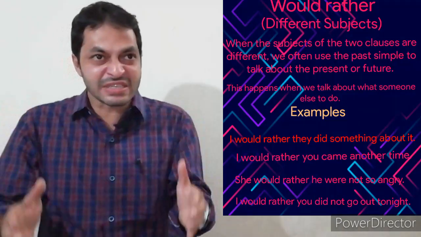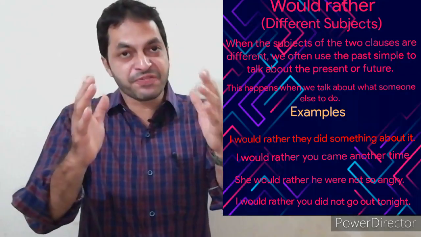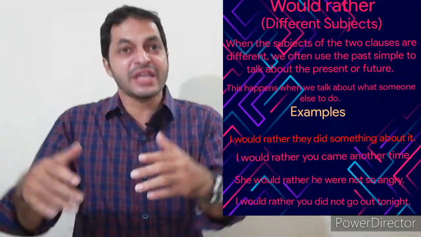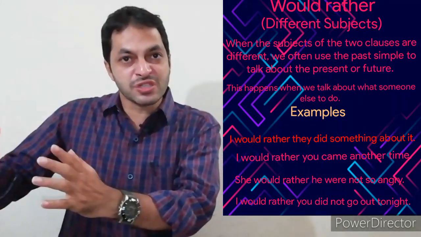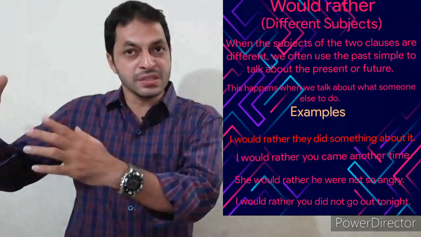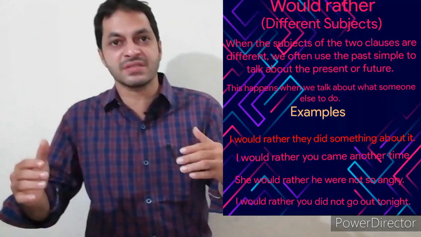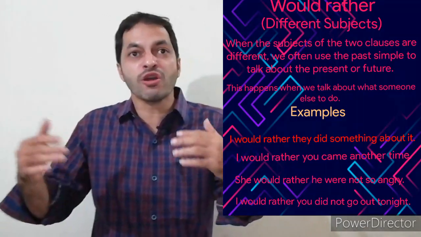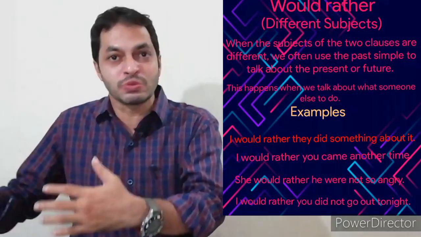In all these sentences we used different subjects while using would rather clause. So we used simple past in the main clause. This happens when we talk about what we want someone else to do.